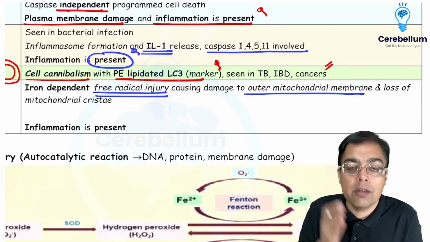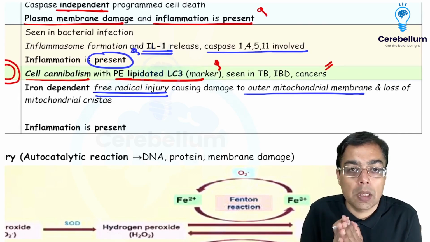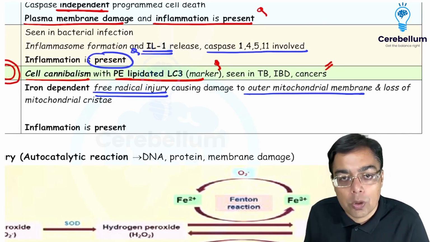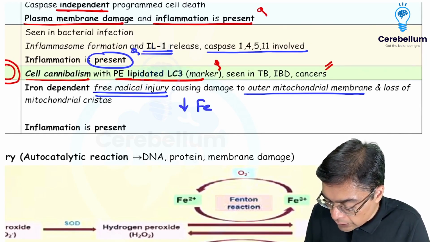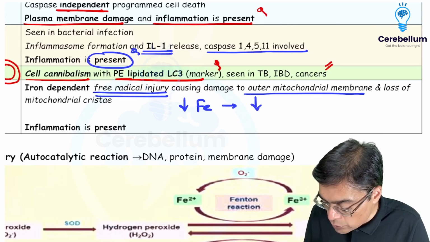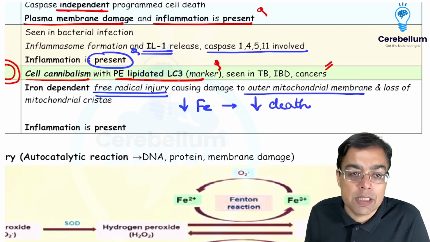So, iron-mediated free radical injury causing damage to mitochondria. These are the three important words that you need to remember with regards to ferroptosis. Now, if it is dependent on iron, it's easy for you to understand. The moment you decrease iron, this is what is going to be responsible for a decrease in the death of the cell by this mechanism.